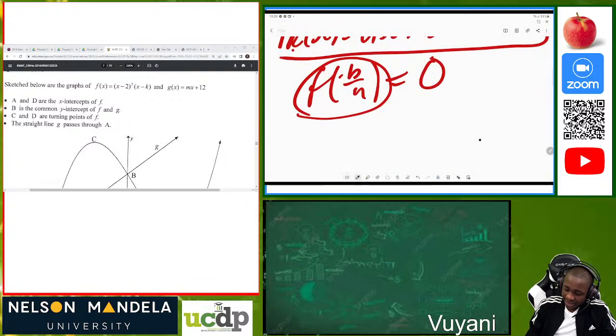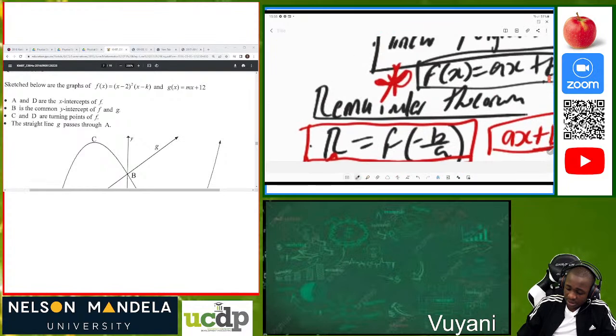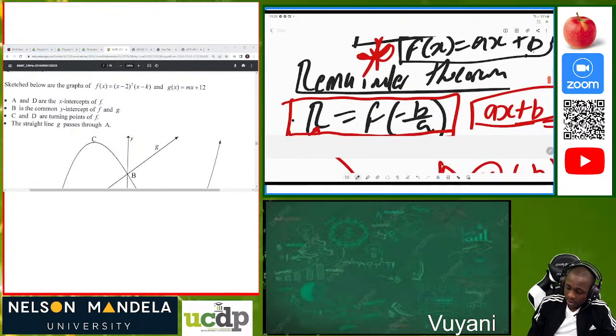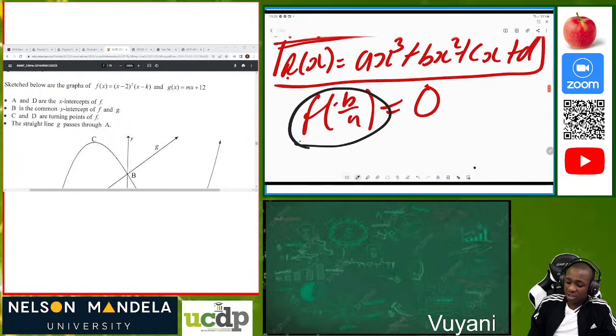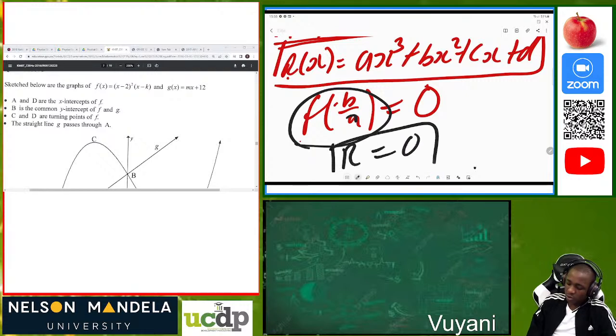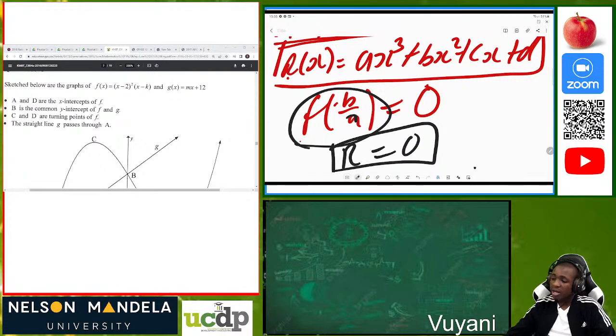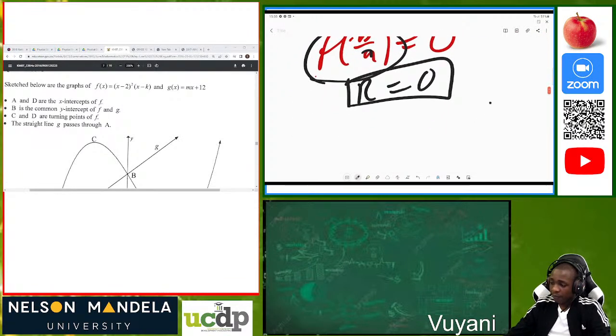This is the same as this one, which is here, and R is equal to this one. So according to the factor theorem, f of negative b over a is equal to 0, then the remainder is equal to 0. So it is a special case of the remainder theorem. Then now, let me move forward.